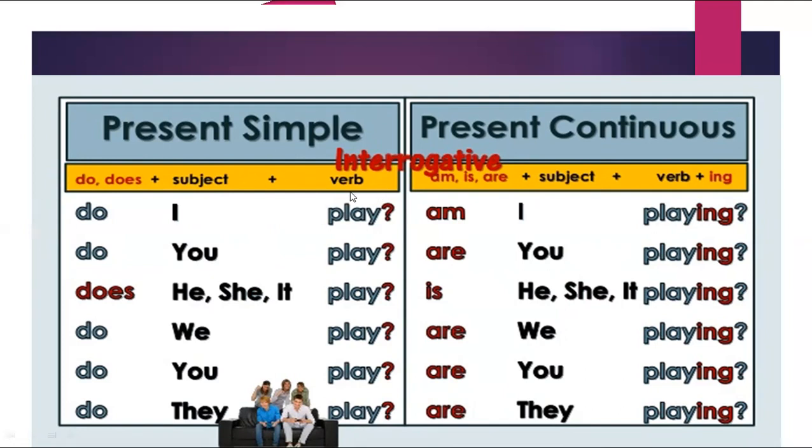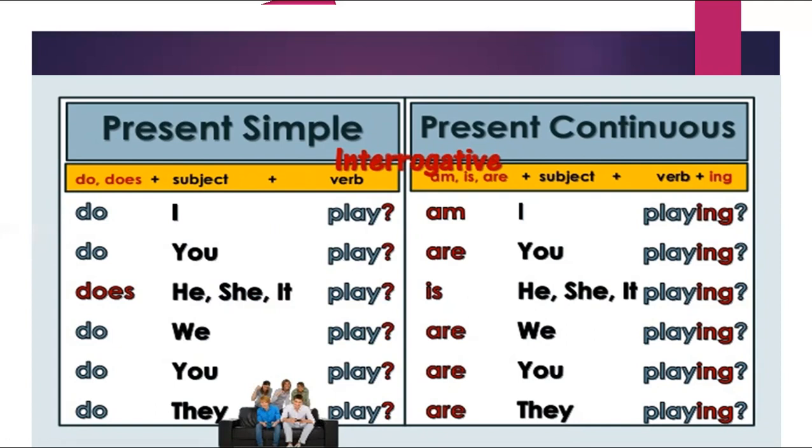And you should put the verb in the base form. Play. Do I play? Do you play? Does he or she or it play? Do we play? Do you play? Do they play?